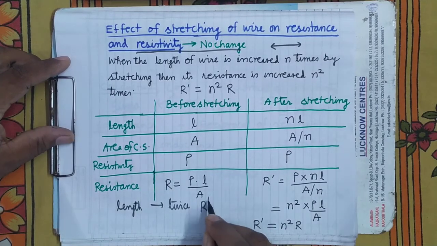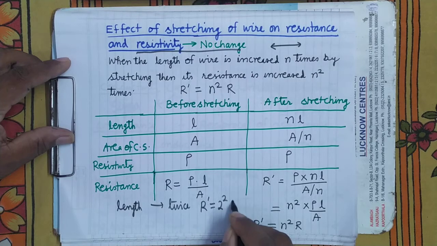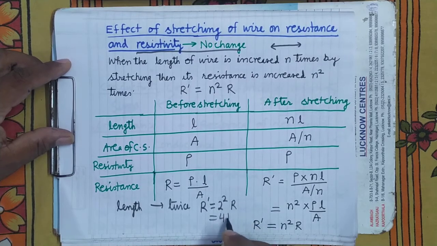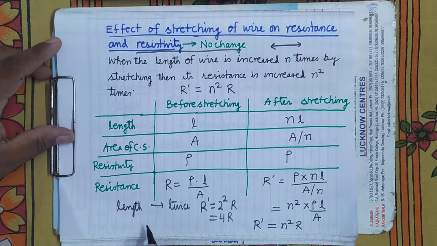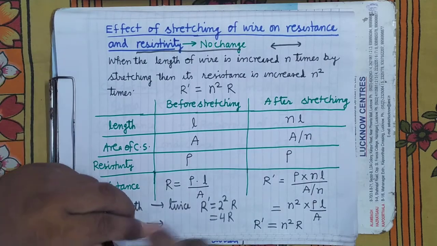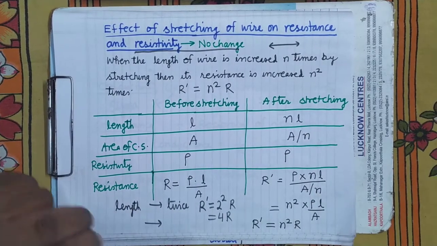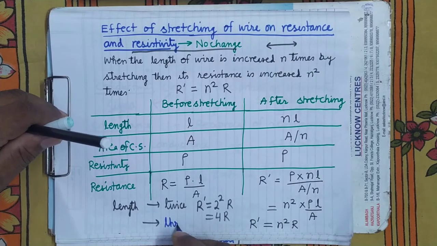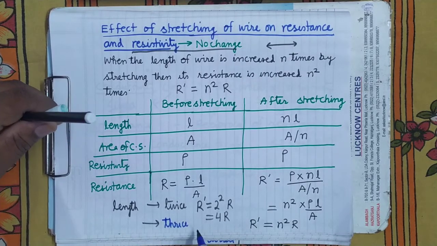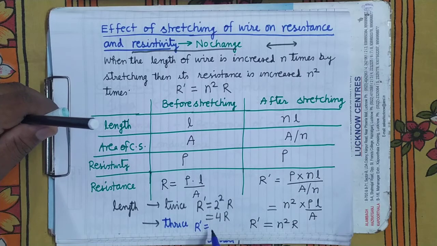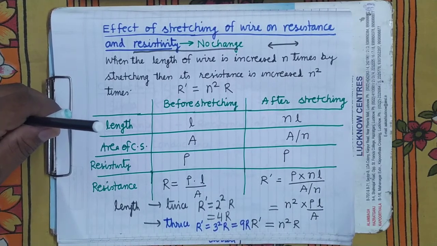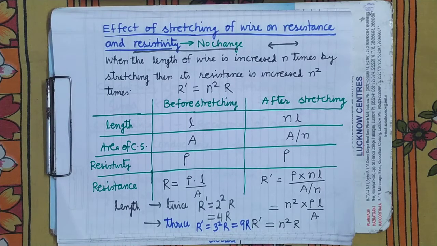Means it will become R dash equals 2 square into R, that is 4R. It's clear. If you make the length thrice, means 3 times, then what will happen to the resistance? R dash equals 3 square into R, that is 9R. It will become 9R. And how does it become n square times? You can see that illustrated in this table.